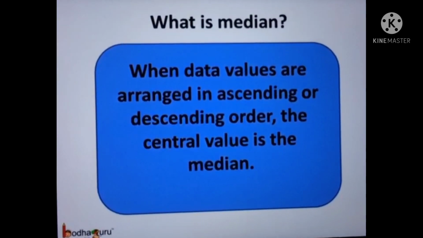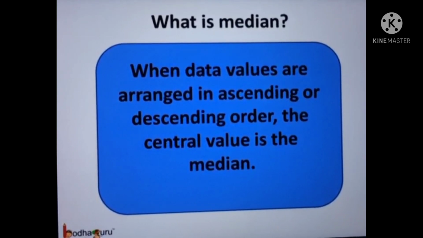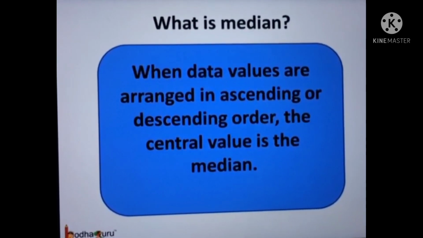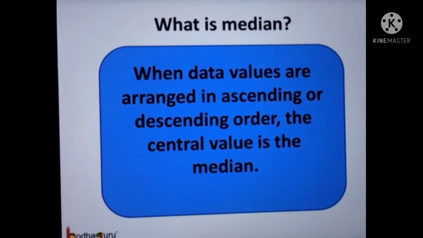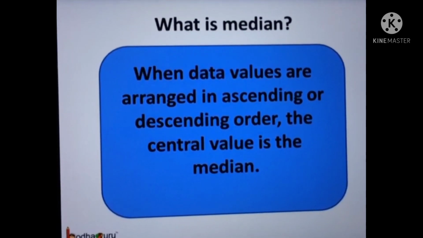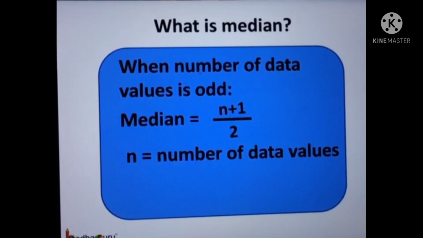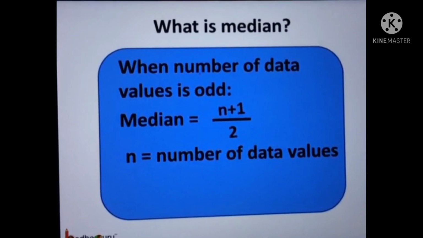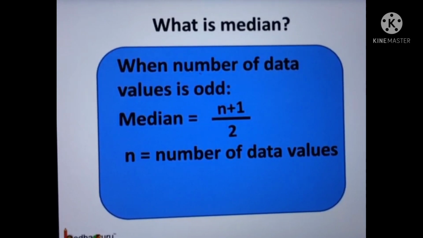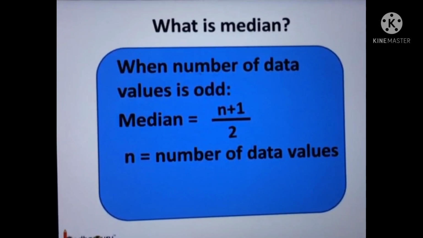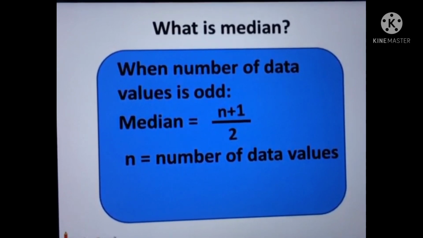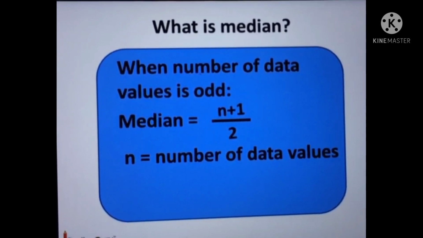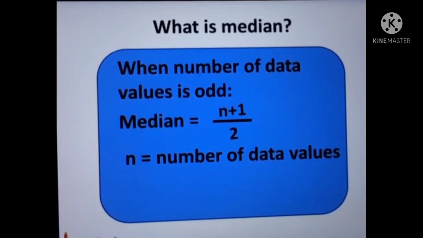So remember children, what is median? When the data values are arranged in either ascending or descending order, the central value is the median. And how do we calculate it? If the number of data values is odd, median is exactly the middle value. The formula to find which value would be median is n plus 1 divided by 2, where n refers to the number of data values.